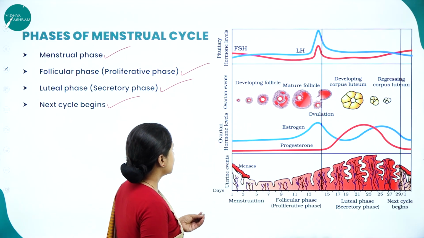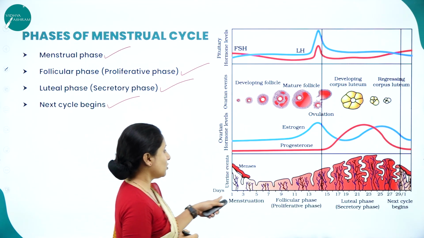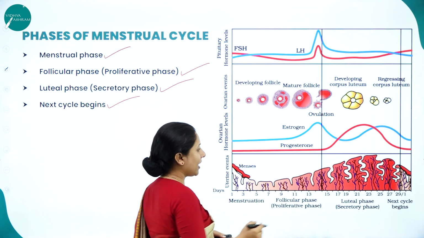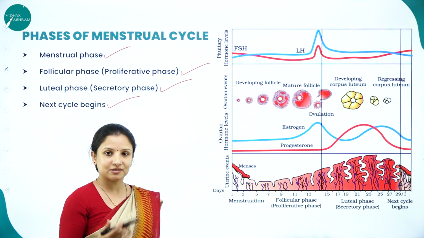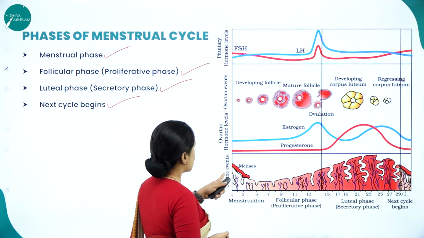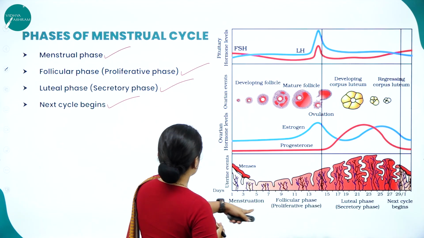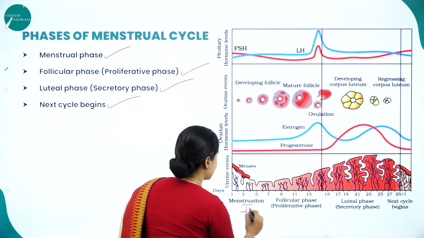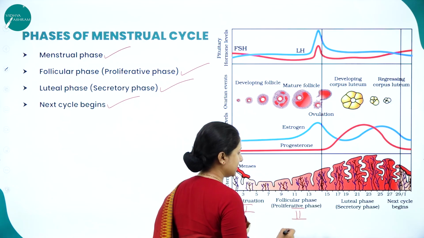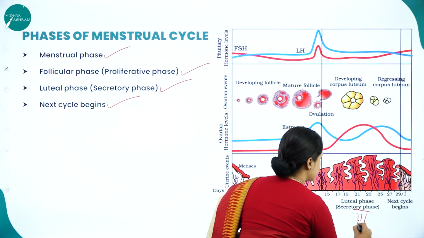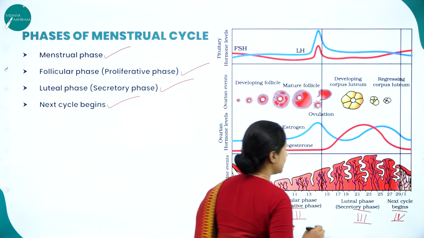To begin with, the days we are calculating here are taken as 28 days. So, 1 to 28 or 29. Again, after 28 or 29 days, we go back to 1. That is why the monthly menstrual cycle happens, right? Here they have marked menstruation and the follicular phase. This first stage is the menstruation phase. This is the second stage, which is the follicular phase. Next is the third stage, which is the luteal phase. Next, the new menstrual cycle begins.